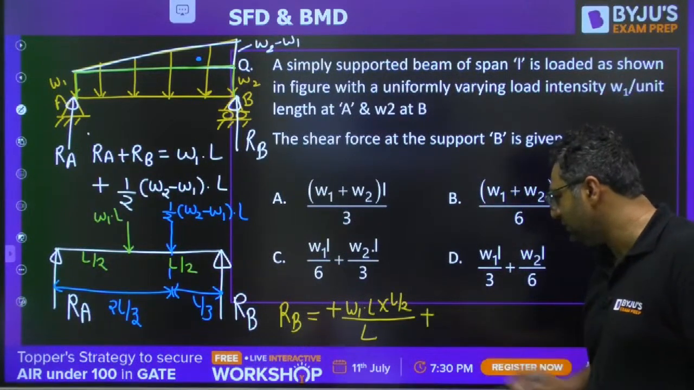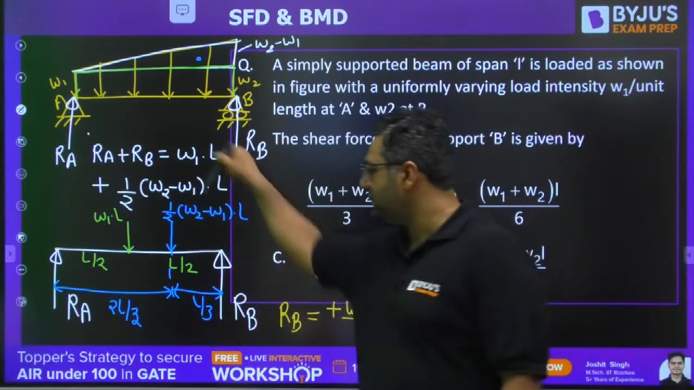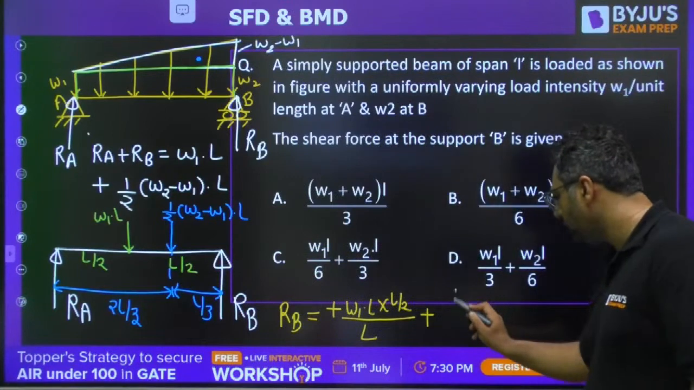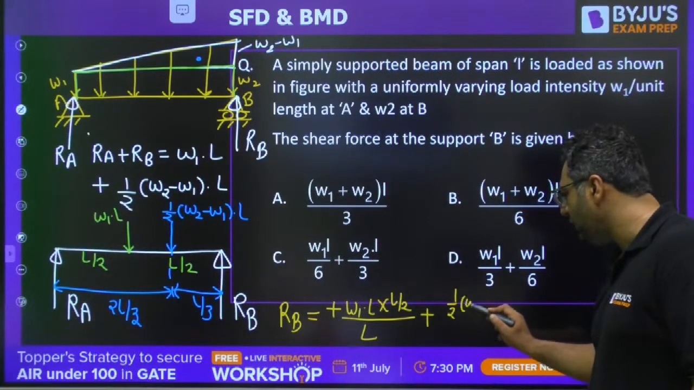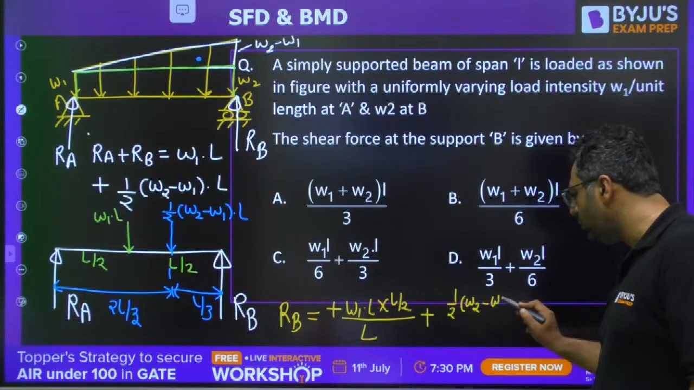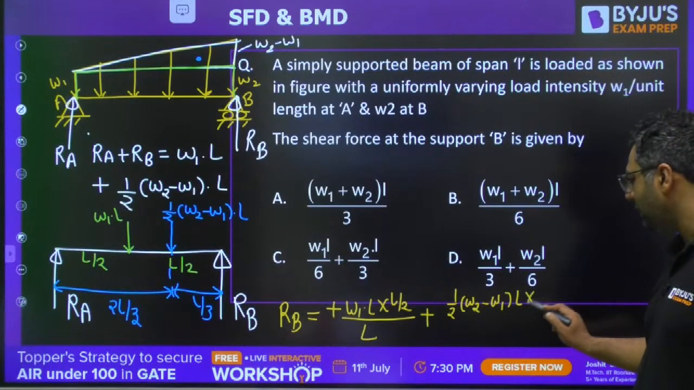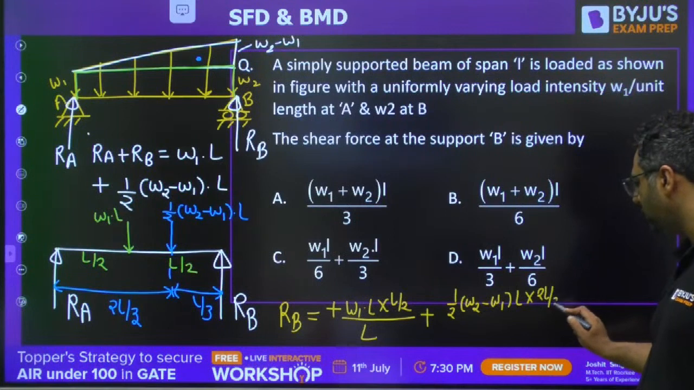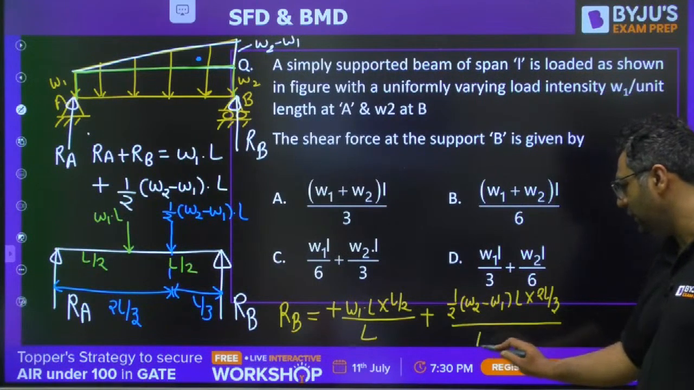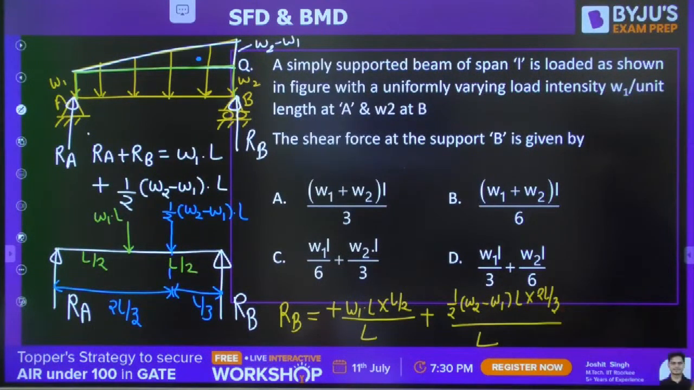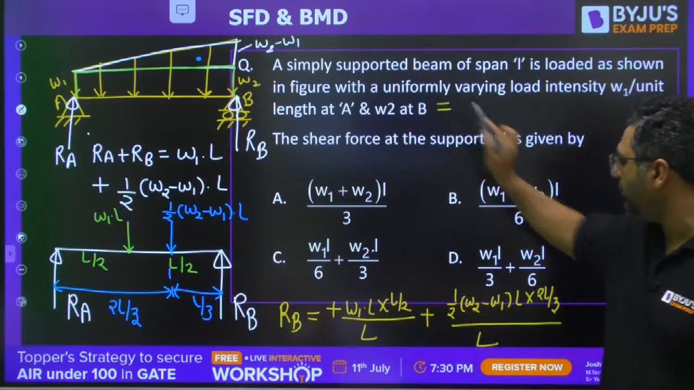Then we will be having the second effect. This is upward, this is downward, sign will be plus. Then area is half into W2 minus W1 into L, acting at a distance of 2L by 3. The total length is L. So my dear, you just need to solve this to get the answer. What will you be getting?